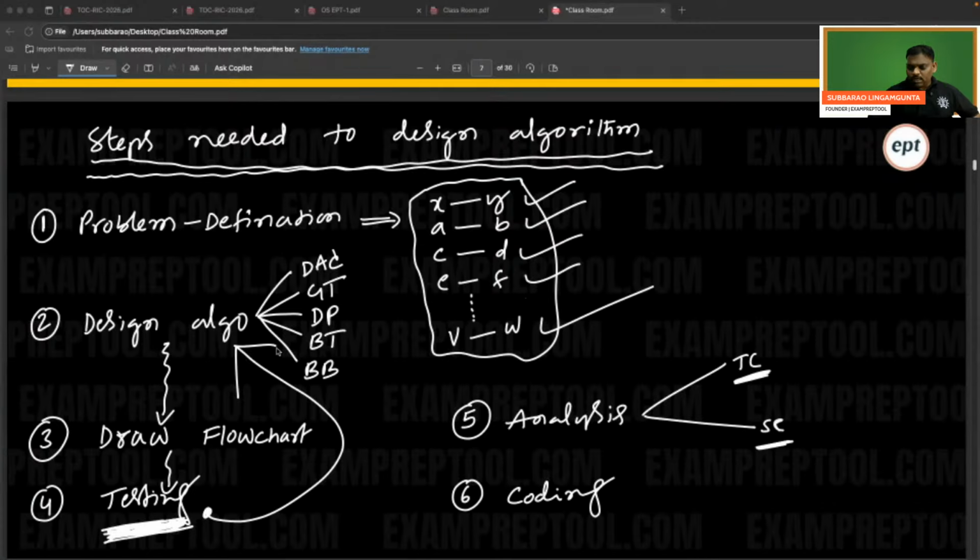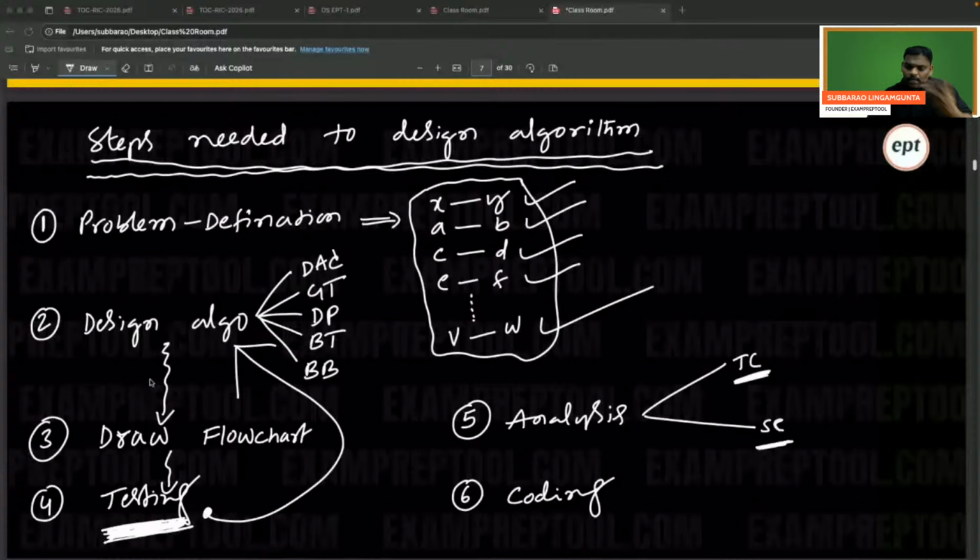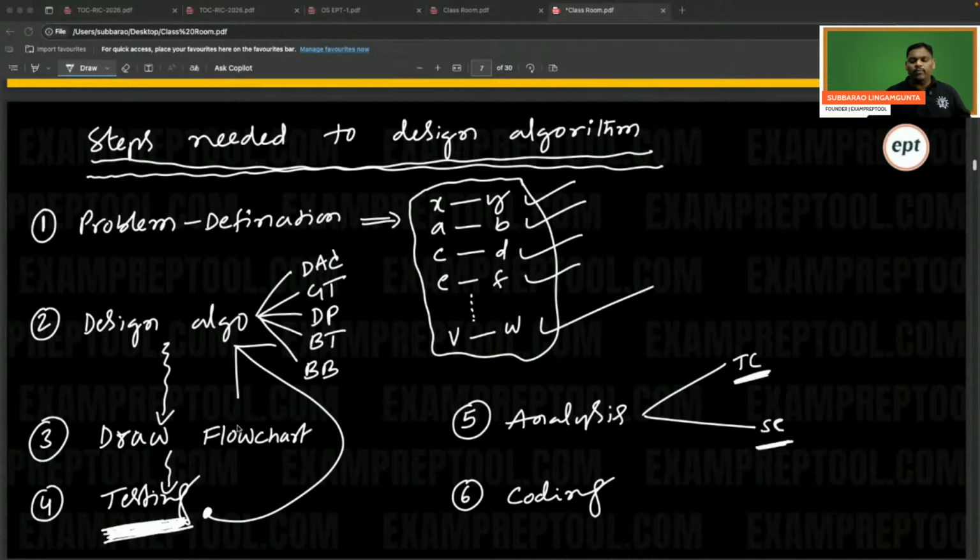So the best thing is to select the most suitable designing technique. Then most of the inputs will give correct output immediately. One or two may not, and adjusting one or two is easy. But if only one or two are satisfying and the remaining are not, that is going to be difficult.